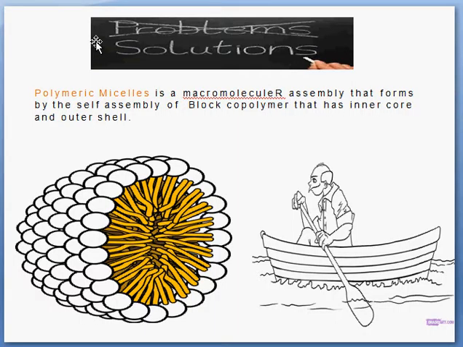So what are polymeric micelles? Polymeric micelles are a macromolecular assembly formed by the self-assembly of block copolymers that have an inner core and outer shell. So simply we can say that block copolymers have dual properties. They have a hydrophobic part, the core, and a hydrophilic part, the corona: a hydrophobic core and a hydrophilic corona.